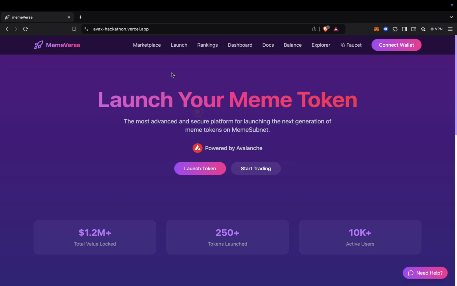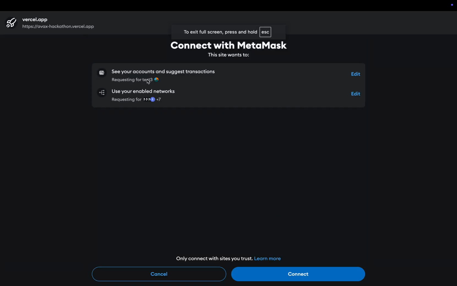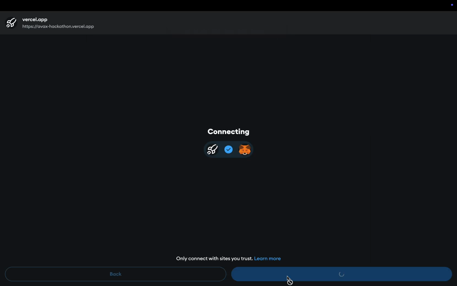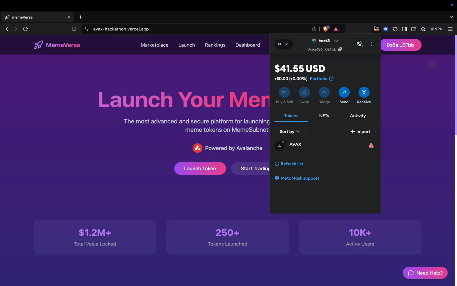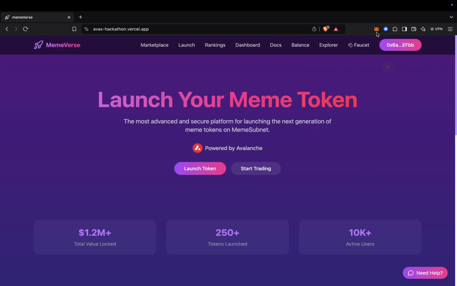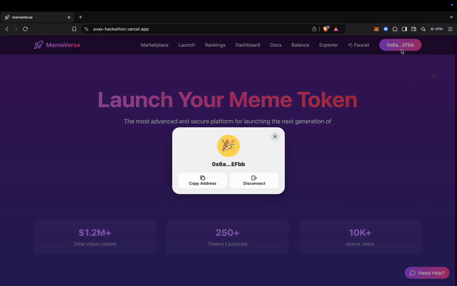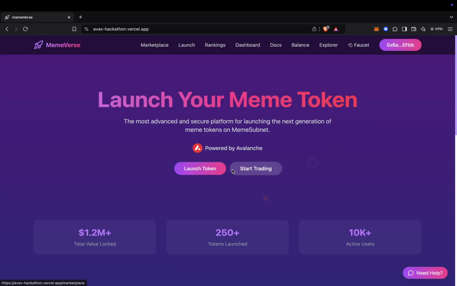Before we begin with any task, we need to connect our wallet. So let's go and connect our wallet. We are connecting our account, test 3. Once our account is connected, you can see it's connected over here. So we can go and see some of the features that are already there within this project.